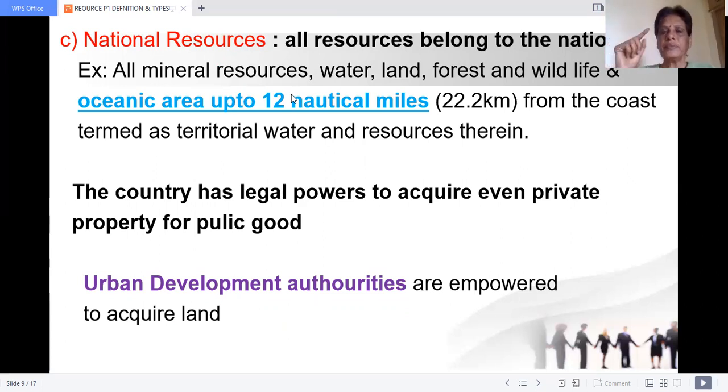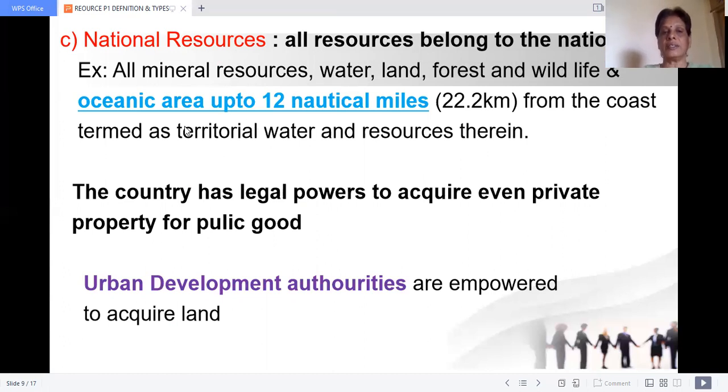Okay, children. From that landmass, if you travel from Rameswaram, 12 nautical miles. Nautical miles are the miles which are measured in the ocean. From that landmass, if you move into the ocean 12 nautical miles, I mean 22 kilometers from the coastal area, that is called territorial water.